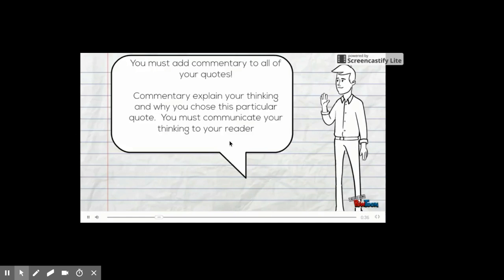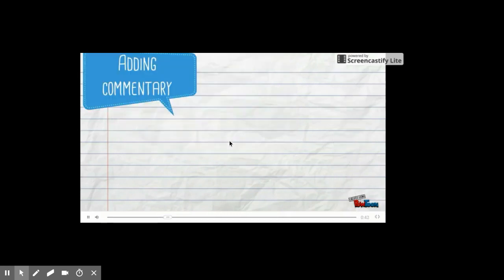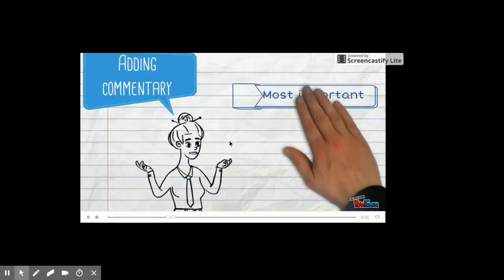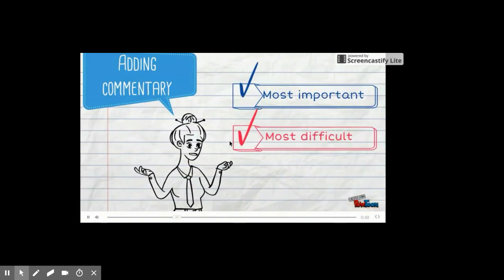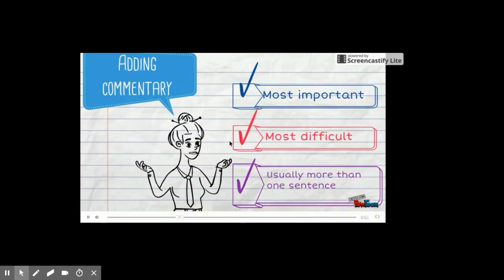Commentary explains your thinking. It's kind of why you chose that particular quote. It's very important to communicate what you are thinking to your reader. Adding commentary is probably the most important thing you can do in your writing. It's also the most difficult, and you need to have more than one sentence. You cannot adequately comment and explain your thinking in one sentence.